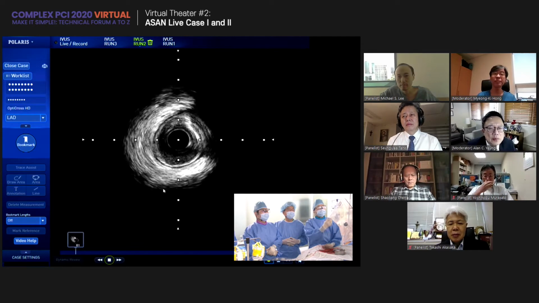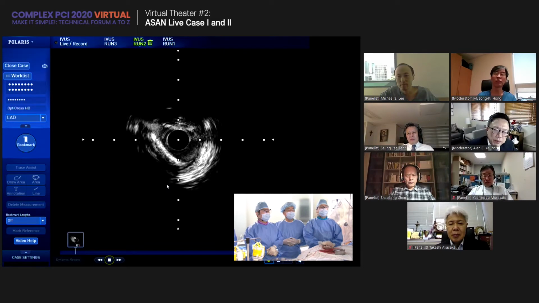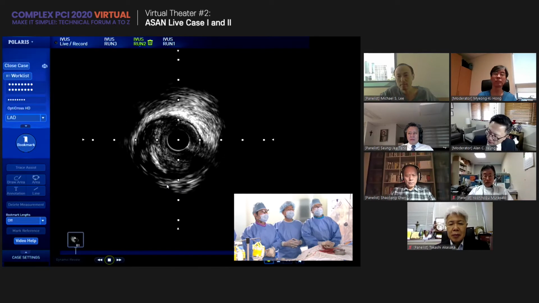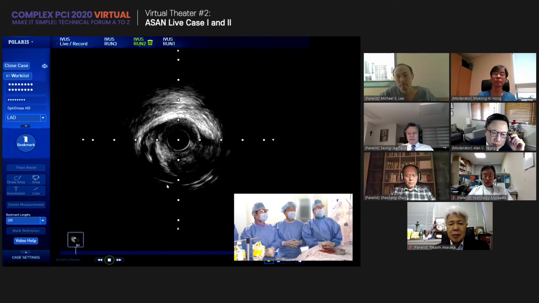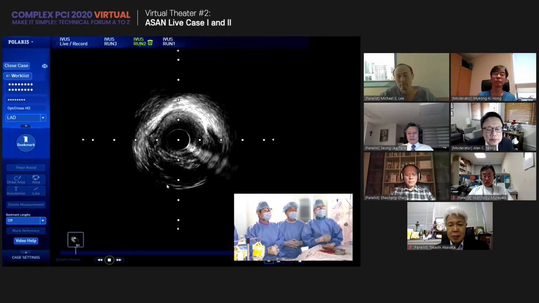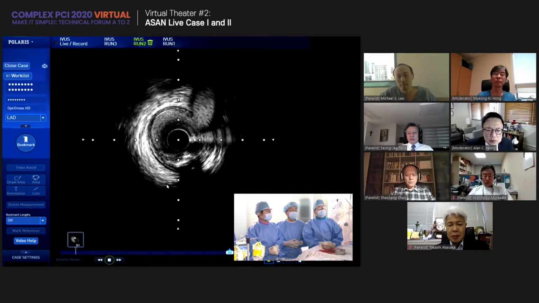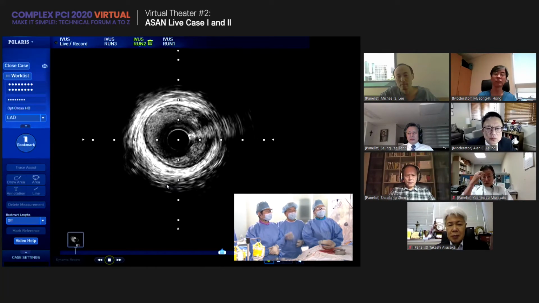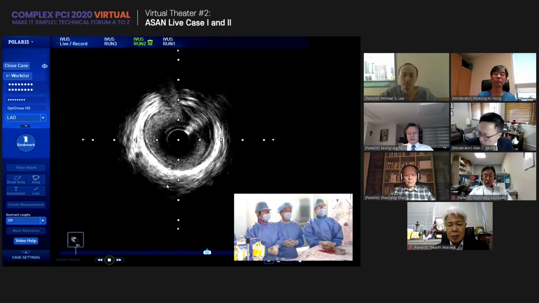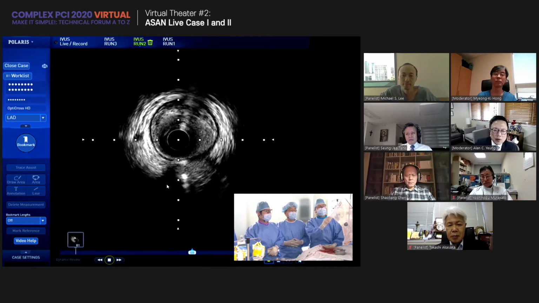Yes, this is from the mid-LAD, and you can see very tight disease with severe calcification, with superficial calcium. Here vessel size is about 3.0 proximal, and you can see very tight disease with a heavy plaque burden, a little bit different from the angio, with a huge amount of plaque. So size-wise, it's bigger than we expected. Yes, 3 or more than that. Proximal LAD is relatively preserved, and you can see that high diagonal branch.